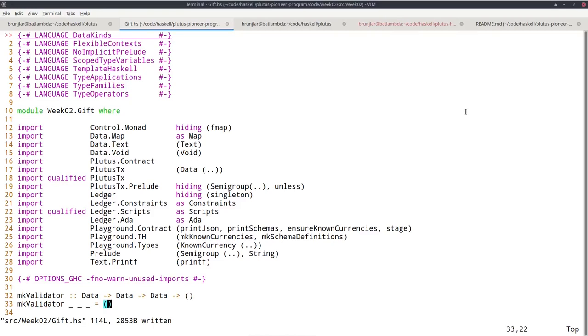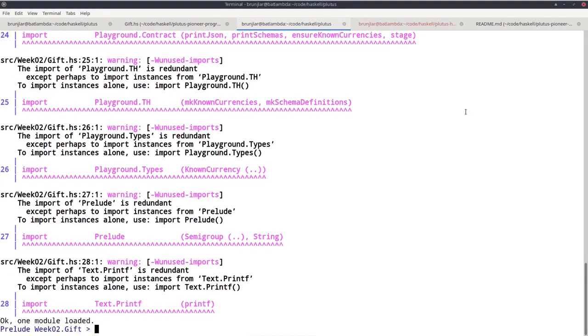We should check in the REPL, we should reload, and let's ignore the warnings. That's just unused imports, so we don't get an error. We should frequently switch between the REPL and the editor, save our work frequently and try to load it into the REPL to see that everything is still fine.